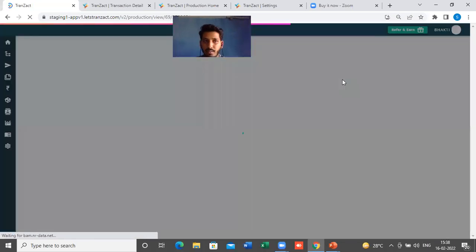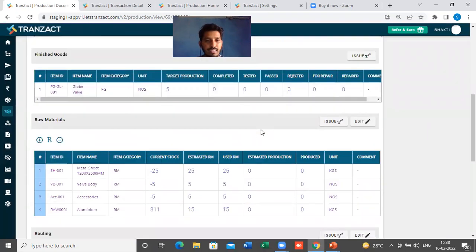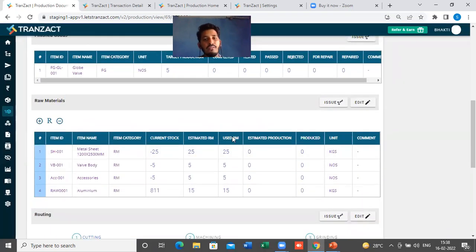The message will show you here, issued successfully, and in the production order you will get the data. This was the estimated raw material, and we have brought this raw material into my production flow, which is the used raw material. So this is the process of issuing the raw material from the store to the production.